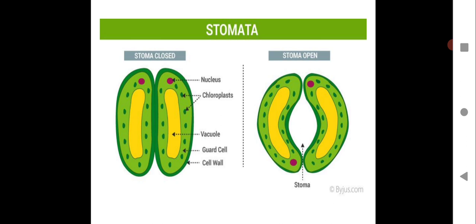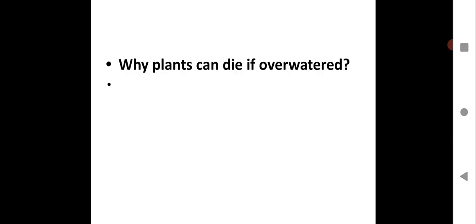Just one single stomata is actually called as stoma. That's why you have to write stoma close and stoma open. Please draw both the diagram as shown over here and do labeling properly. I hope it's clear, children.